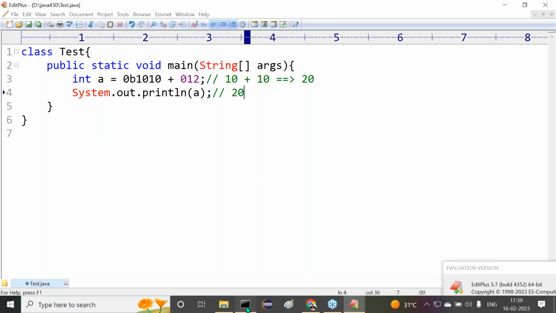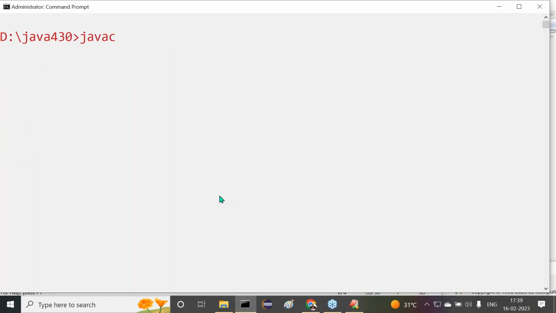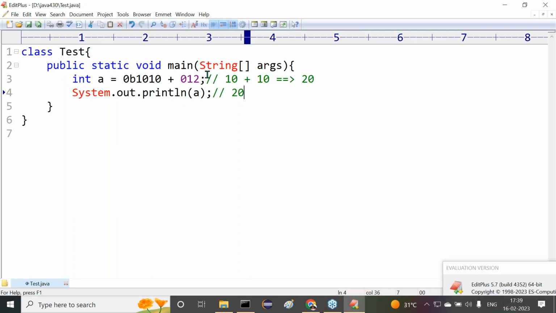In this way, we can perform the calculations. javac Tester.java, java Test. 20 is the output we are getting. That means I'm telling you clearly the calculation is going on. First, these numbers are converted from the number system to decimal. After that, arithmetic operations are going to be performed.